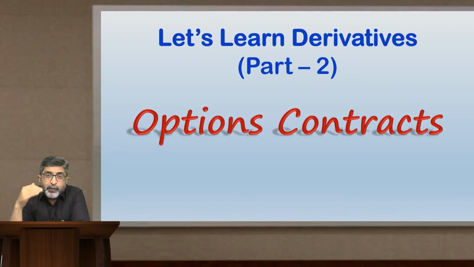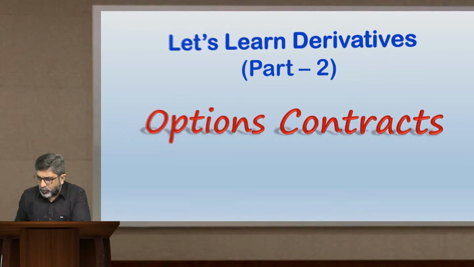However, if you take a position in an option contract in the capacity of a holder, you can choose to exercise your option. In other words, you will only have a right in the contract, you will not have any obligation. Such kind of derivative instrument is basically termed as an option contract.